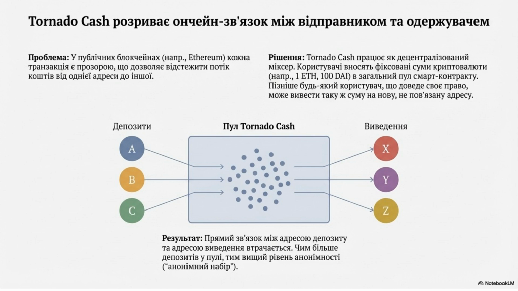While public blockchains are transparent, Tornado Cash acts as a decentralized mixer. Users deposit fixed crypto amounts into a communal pool and later withdraw the same amount to a new, unconnected address. More deposits increase the anonymous set, enhancing privacy.